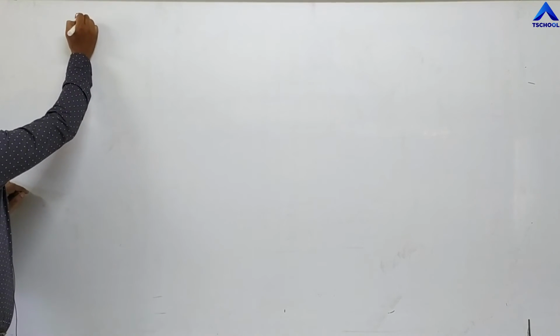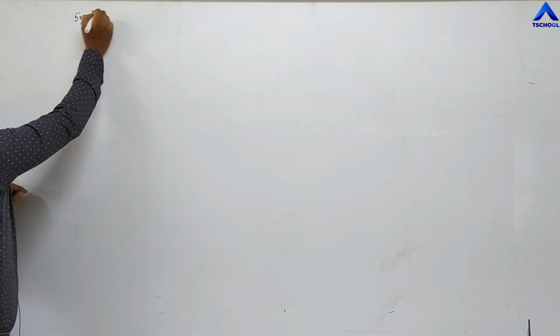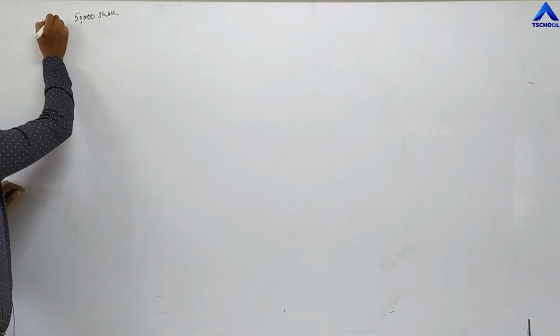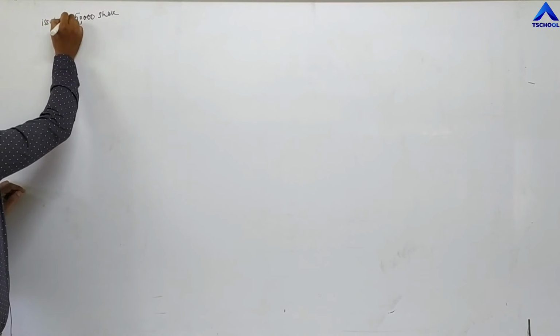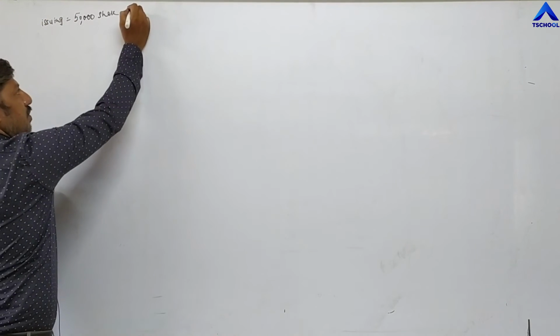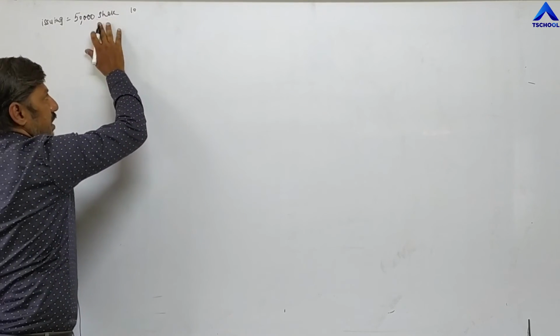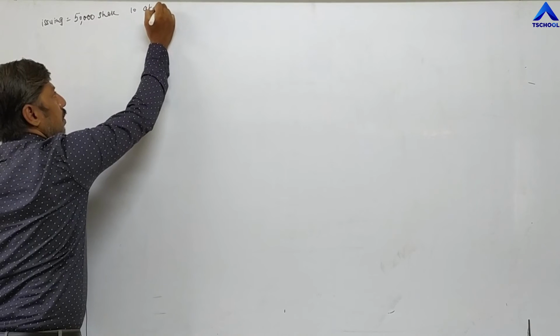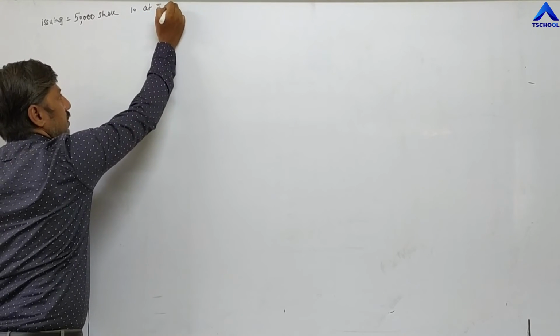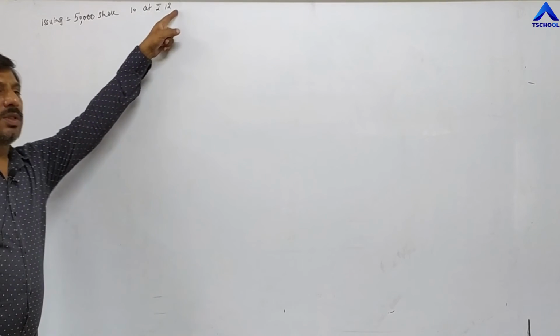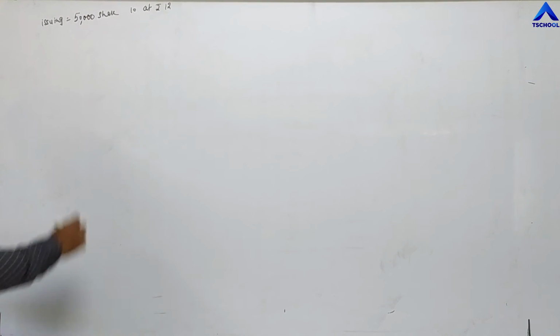Suppose the company is issuing 50,000 shares. The face value of a share is 10 rupees, but they are issuing these 50,000 shares at 12 rupees. It means there is a premium of 2 rupees.